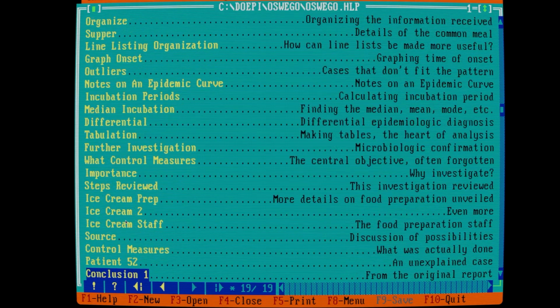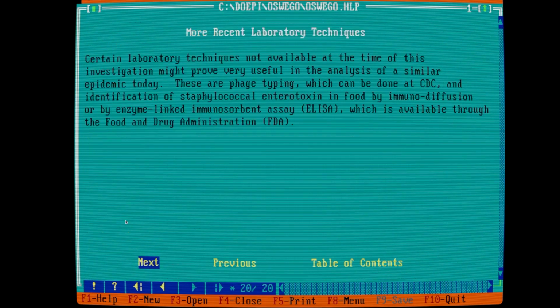Control measures, patient 52, and then let's look at the original report. Certain laboratory techniques not available at the time of this investigation might prove very useful in the analysis of similar epidemics today. Yes, and in fact, when this program came on, we didn't have PCR. We had ELISA, and you had to do it through the Food and Drug Administration. Now you can do it at any hospital, any clinic, any small lab can do it for you now.